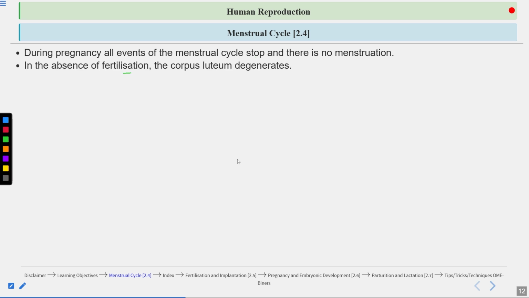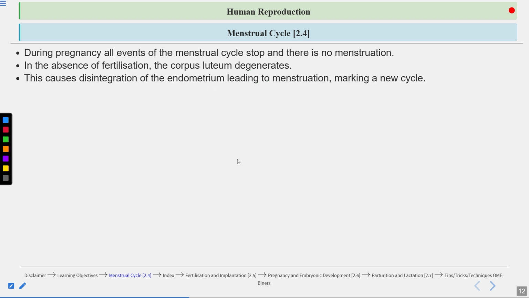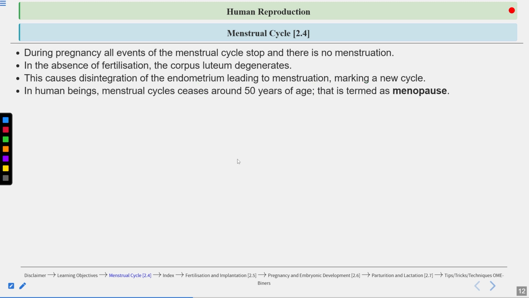What happens in the absence of fertilization? The corpus luteum degenerates. When the corpus luteum degenerates, the progesterone level decreases, the endometrium becomes thin again, and there is shedding of the endometrium leading to menstruation, and a new cycle starts. The human menstrual cycle ceases around 50 years of age, and that is termed the menopause. So cessation of the menstrual cycle, or stoppage of the menstrual cycle, is known as the menopause. This occurs at around 50 years in human females.